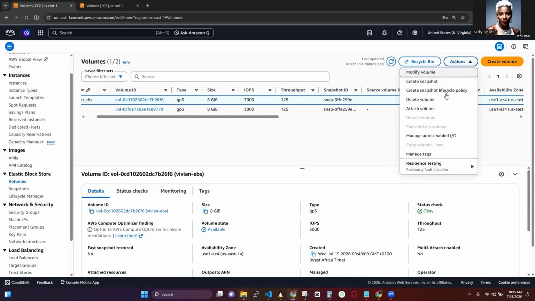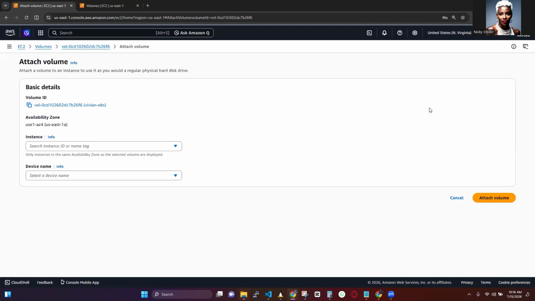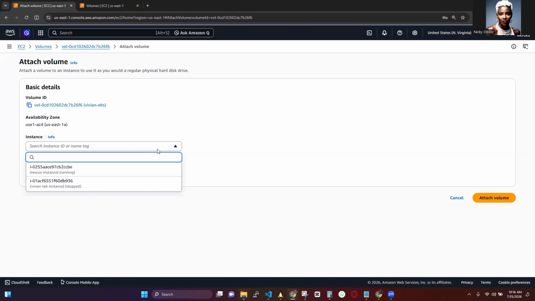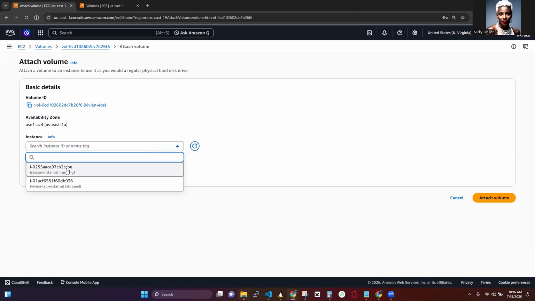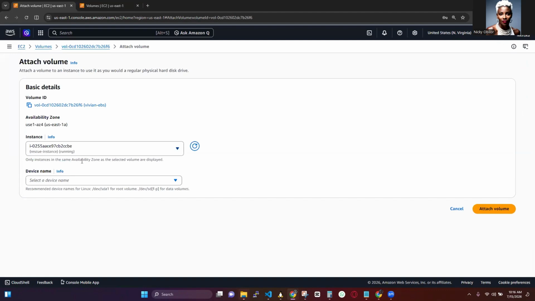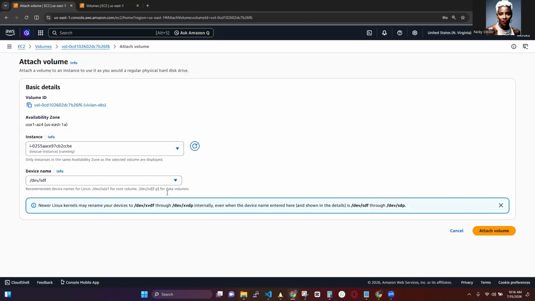So we click Actions, then Attach volume, and we are going to select our rescue EC2. So this is it right here. Okay, rescue EC2. Select a device, let's select this one, sdf, and then we attach.